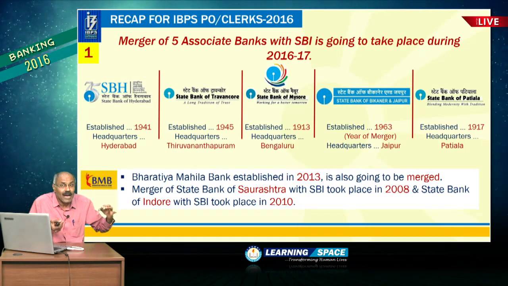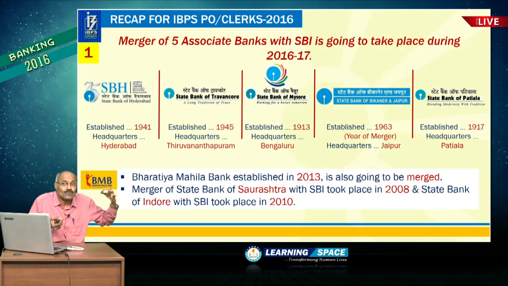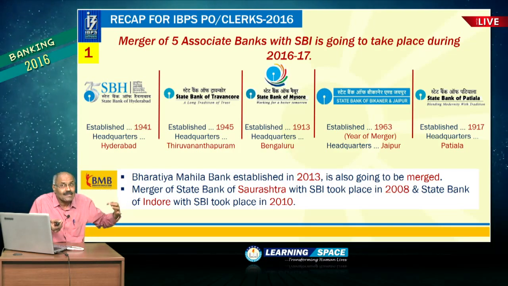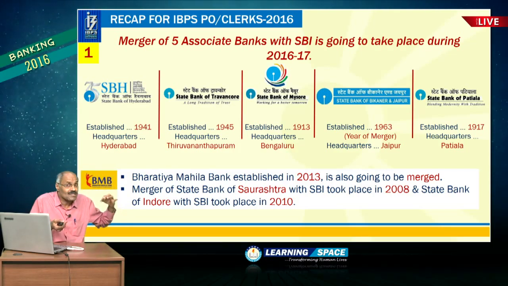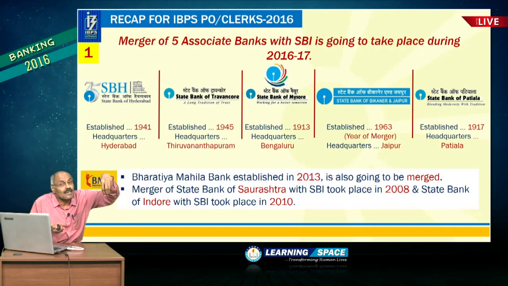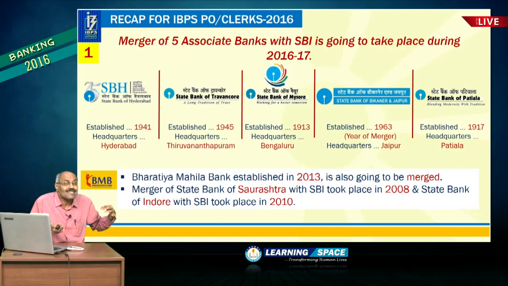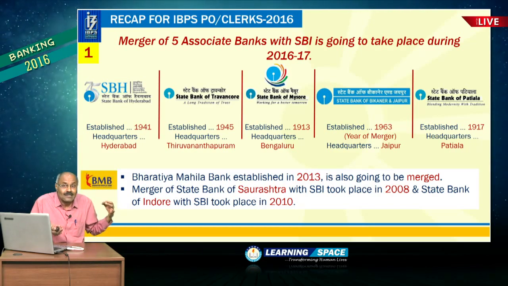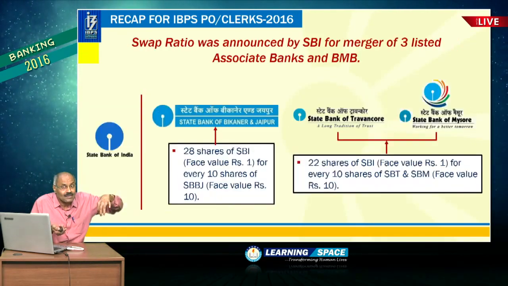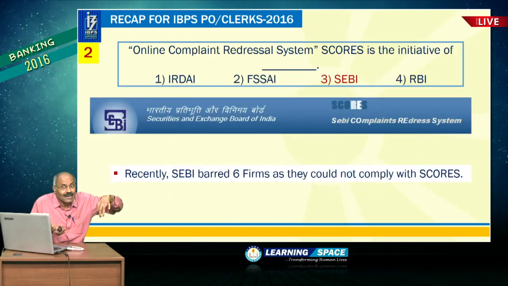and at the same time the oldest of all the 5 associate banks is State Bank of Mysore, which celebrated centenary in the year 2013. It was established in the year 1913. And at the same time, please do not forget, in India at present, out of all the existing private sector banks, the oldest is City Union Bank, which was established somewhere around 1904. So, these things do not forget, and let us move on.